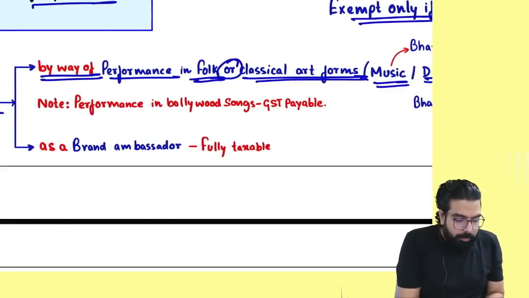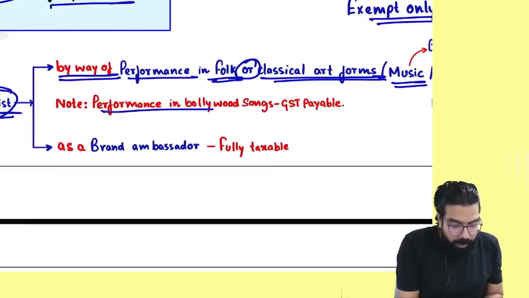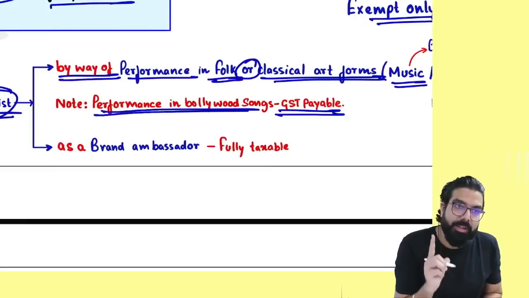Next. But remember, Shah Rukh Khan came and did a lungi dance. Baba, even 1 rupee charged is taxable. Remember, performance in a Bollywood song is always taxable.